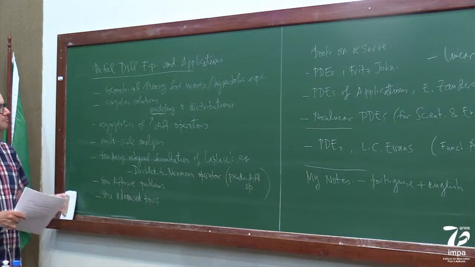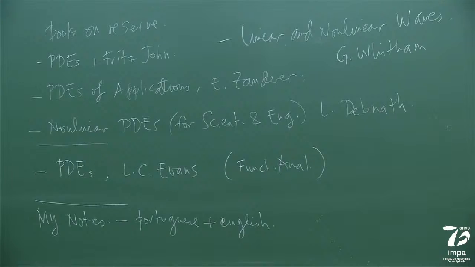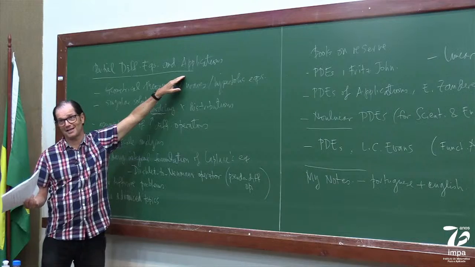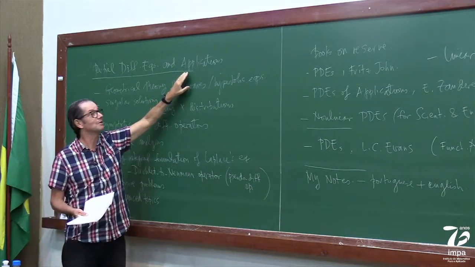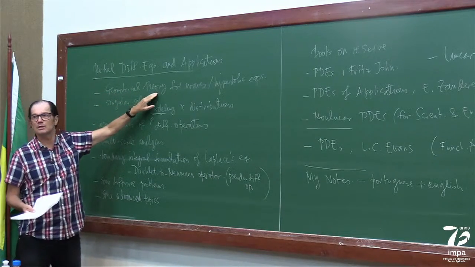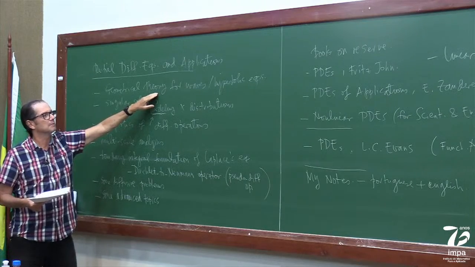So let's start talking about PDEs. What we're going to be seeing in the beginning of the course, for a few weeks, and I'll start today, is no applications. But of course, as you can see, I like applications, so I'm going to get to them and stick with them a lot of the time. But I want to talk about PDEs in a geometrical theory that maybe is not so clear in the beginning, but it has to do with waves.